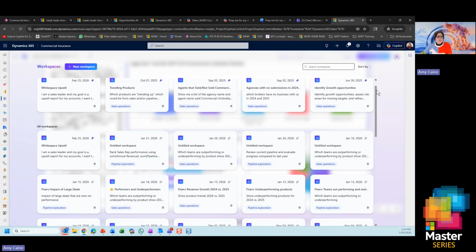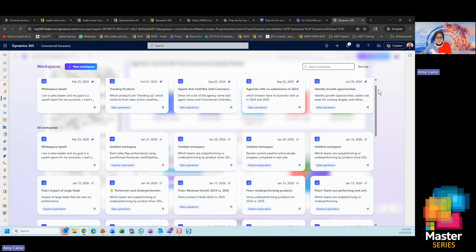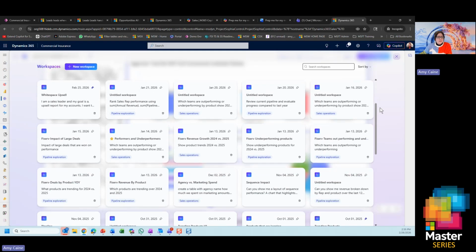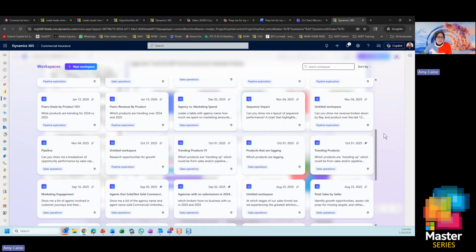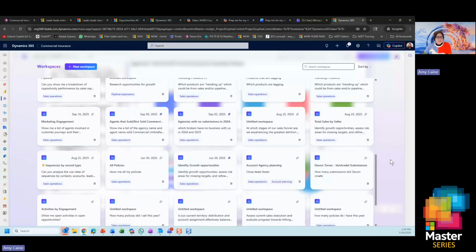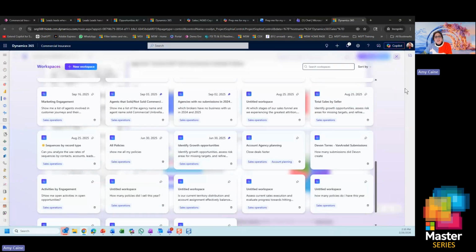Great. We've done some deep dives. It looks for data. We can augment it with data, but what is it doing while you're sleeping? Again, this is the autonomous piece. What it's doing is going through all of the data that you've fed it, and it's starting to come up with some logic that says, you might want to look at this. If you see anything that says untitled workspace, this is actually the Sales Research Agent saying, hey, I've ferreted and weeded through all of your data. Have you thought about this?